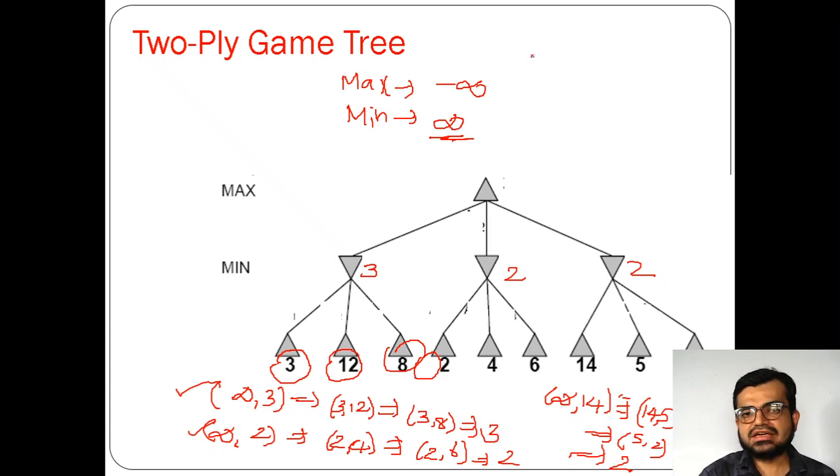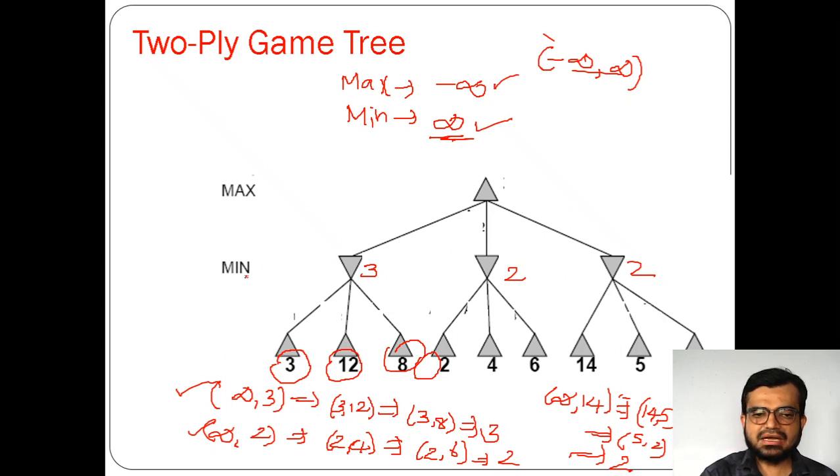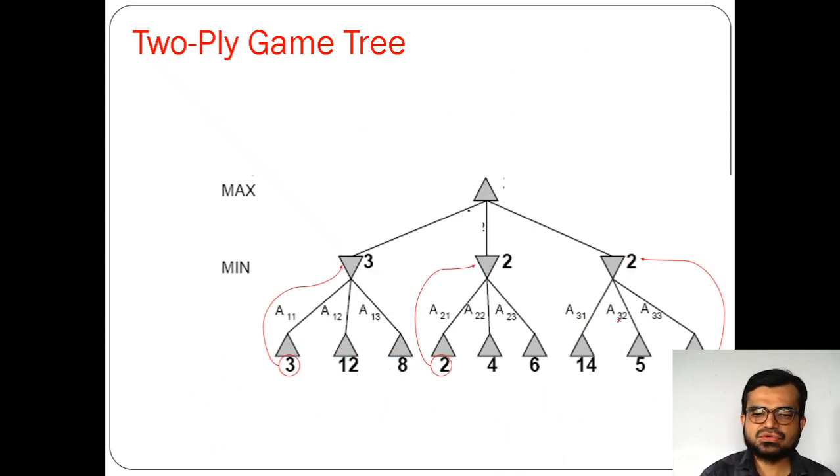So the range of the values in this one will be minus infinity to plus infinity, okay. Between these only the values will be there. This is the first value for min, and this is the first value for max. But as we are finding minimum, we have to take this value, and we got 3, 2, 2. So here we got 3, 2, 2, right?